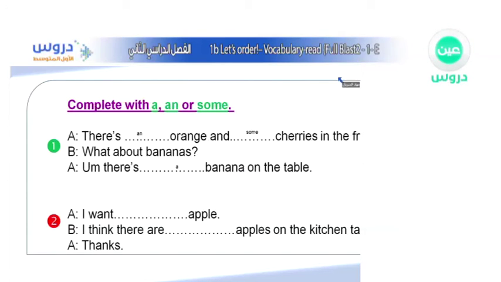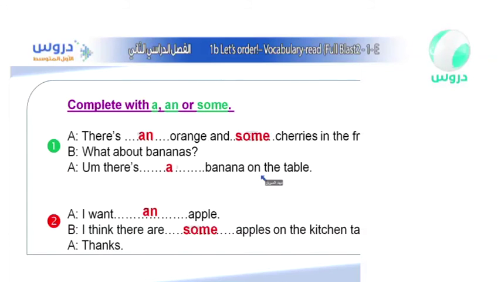Alright, what about the next one over here? It says, I want an apple. Just one apple. What do we say about it? That's right. We use the word an, an apple, because it's just one. I think there are apples on the kitchen table. We can put a number, or we can say, I don't know how many, but they are more than one. So what do I say? That's right, I say some apples on the kitchen table.